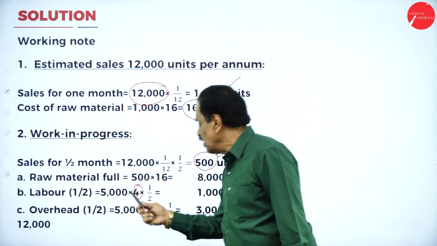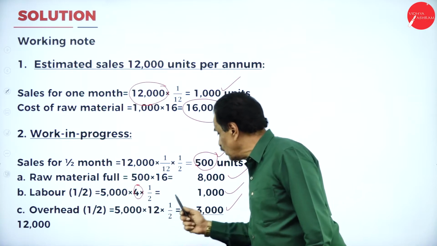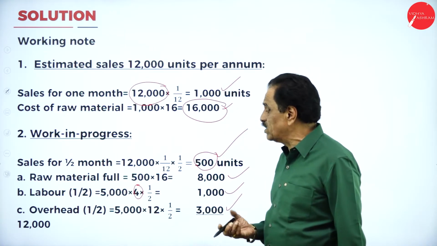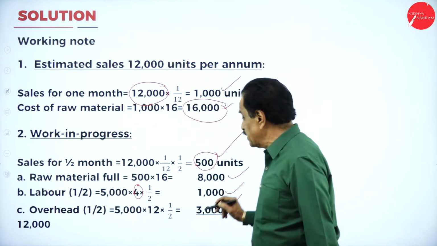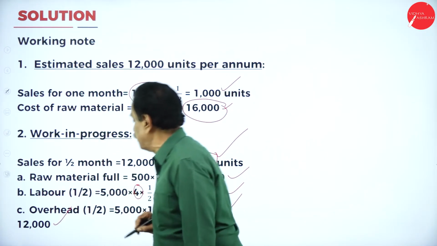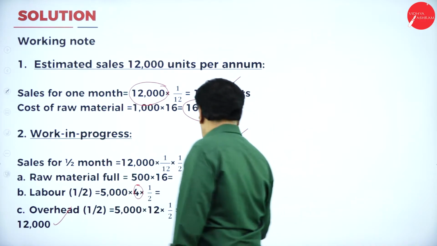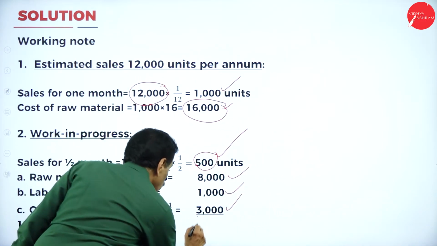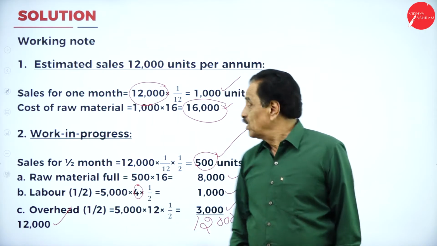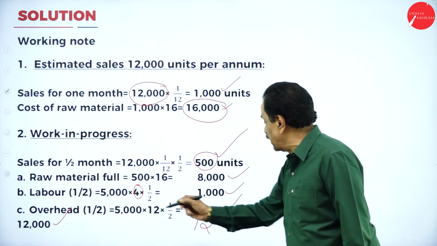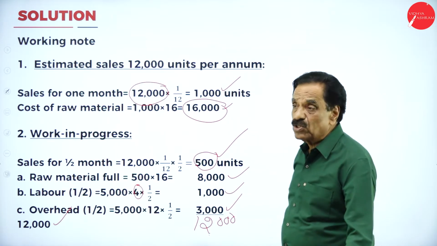Overhead is half: 12 into 1 by 2 is 3,000. So if you add this, 8 plus 1 is 9, 9 plus 3 is 12,000. What is 12,000? Total work in progress.